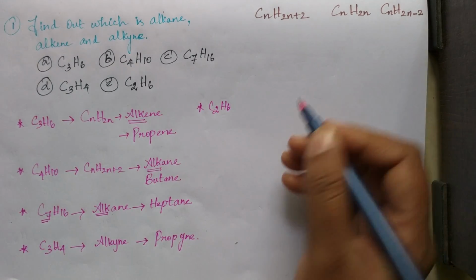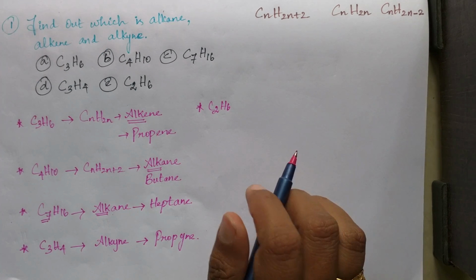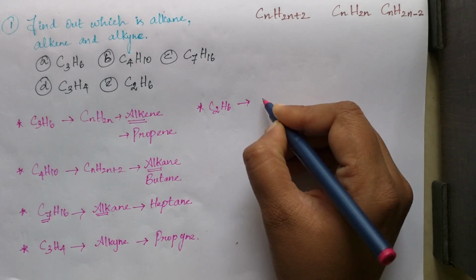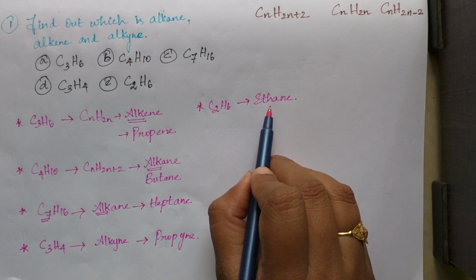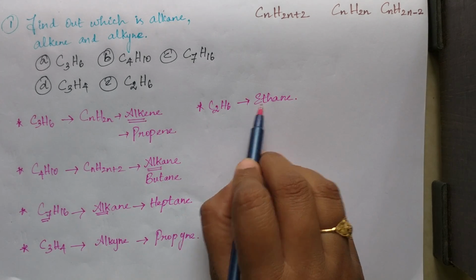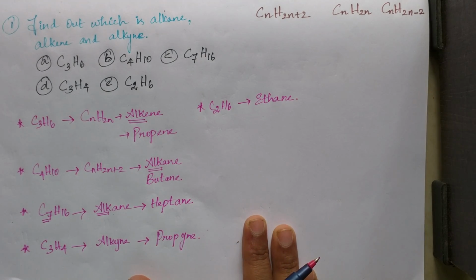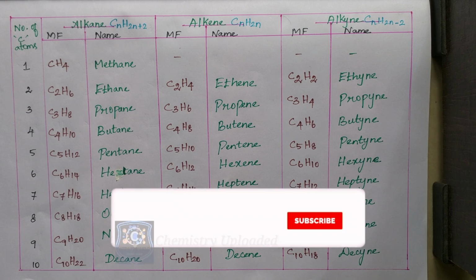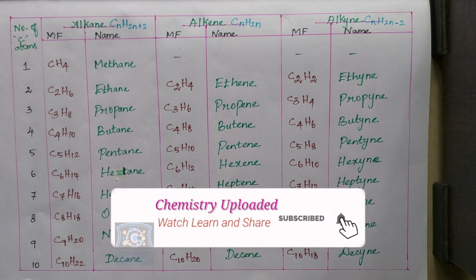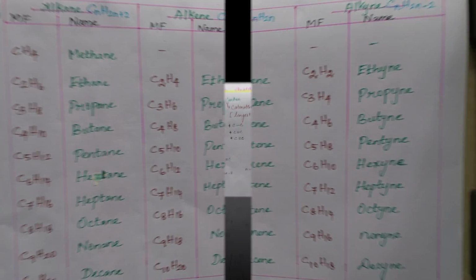C2H6. For this also try yourself. For this you got ethane. Is this right? Ethane. Eth means 2 and it is alkane, ethane. So like that you have to find out the name for organic compounds. I hope how to find out which is alkane, alkene and alkyne and what is the name for each compound is crystal clear to you.